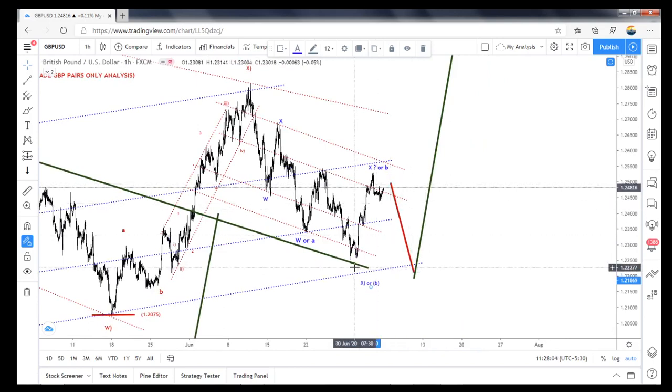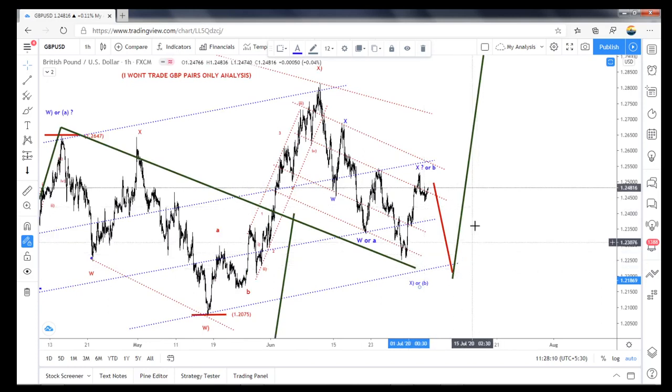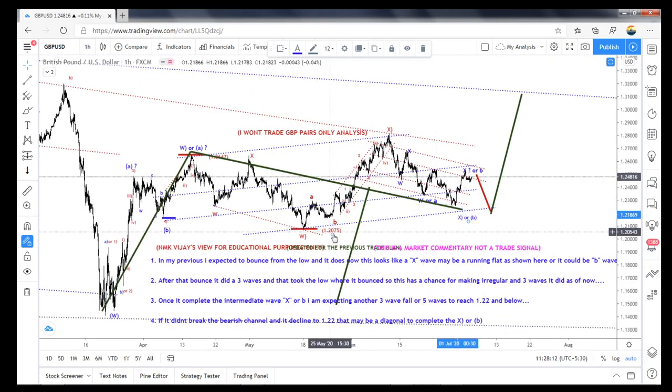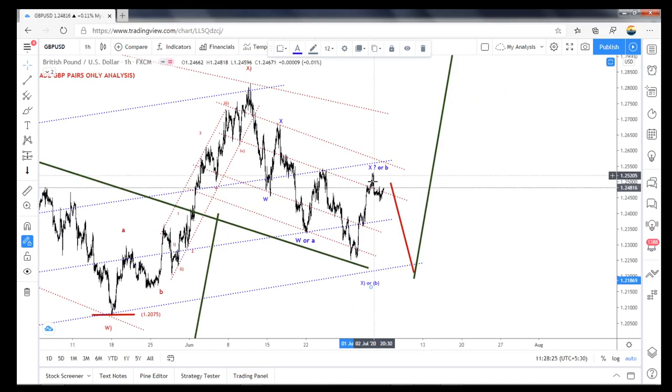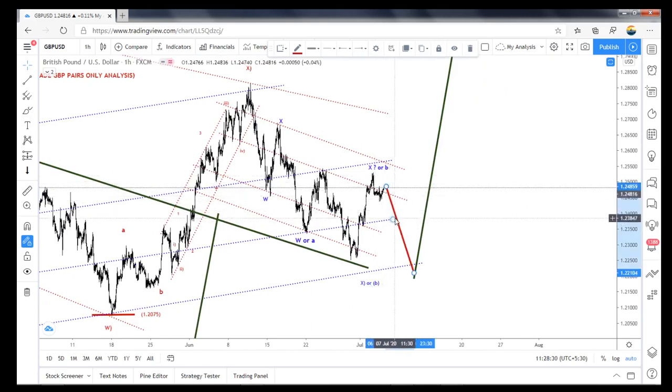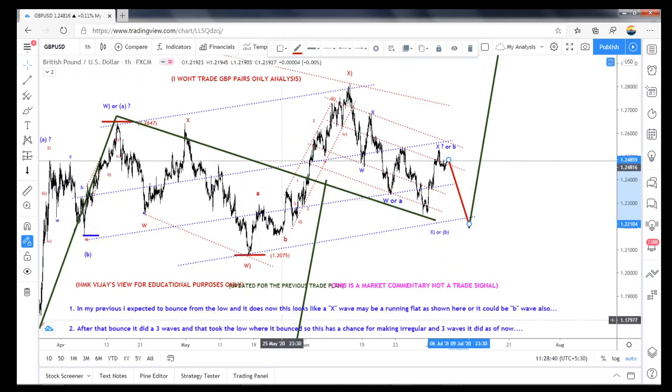But if it comes and breaks this low, you have to prepare for buying. So whether it is going to break this low as an expanded flat, or without breaking this low it will break this and then take off as a running flat, can't say. So we have to first watch the wave formation here, but it seems there is one more wave up to this 1.238, it's possible. A small ABC is forming here. So this is my view on GBP USD.